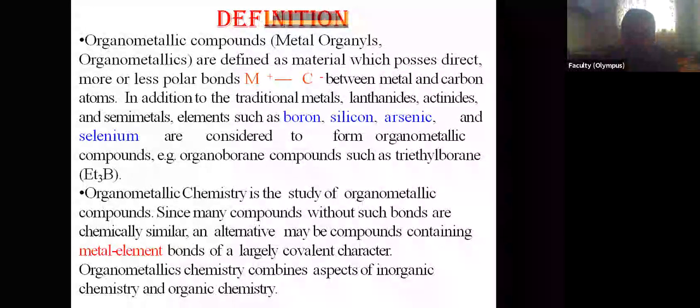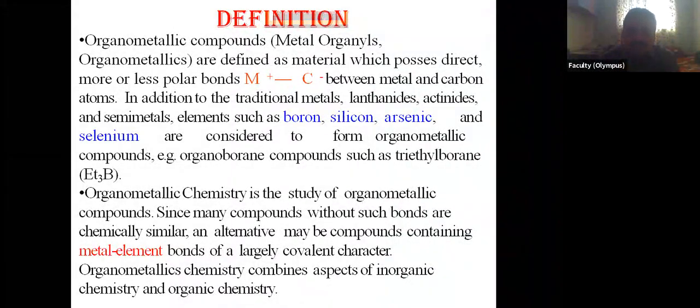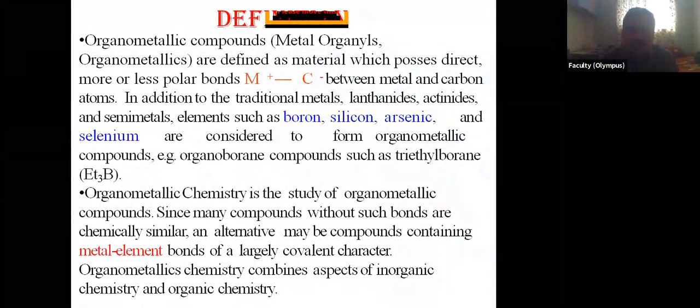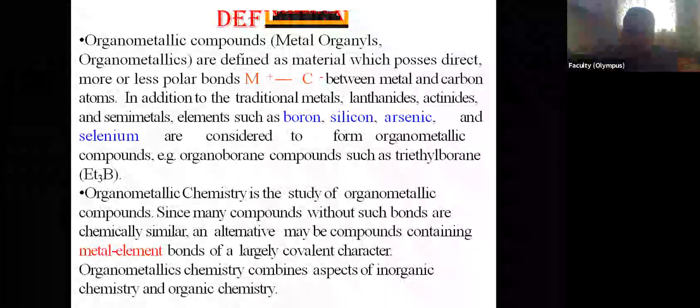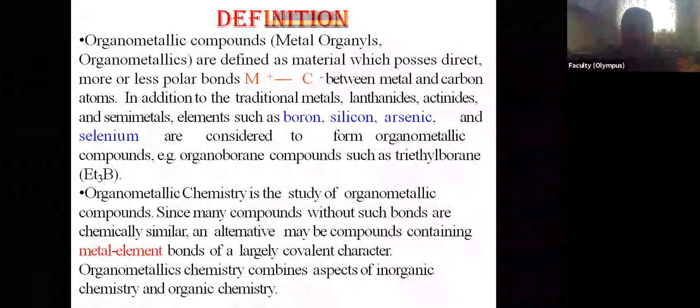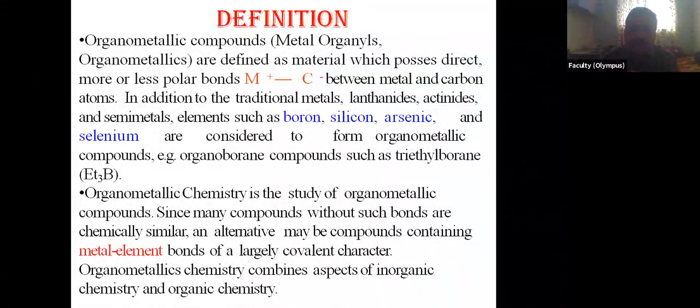But these organometallic compounds provide alkyl groups with negative charge, and because of this they have very much importance in the field of organic synthesis. So Grignard reagents, organolithium compounds, whatever organometallic compounds we have seen, act as reagents for the synthesis of various classes of organic compounds. So these are the starting materials or the reactants for synthesis.